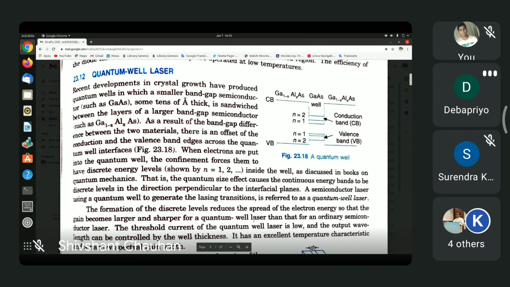And so there are discrete energy levels here denoted as n equal to 1, n equal to 2, etc., in the conduction band side as well as in the valence band side in the gallium arsenide layer. So the main point is not these energy levels, but the main point is that the separation between the bottom of the conduction band and the